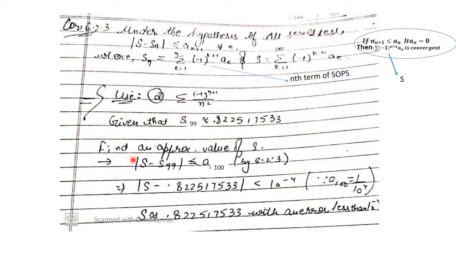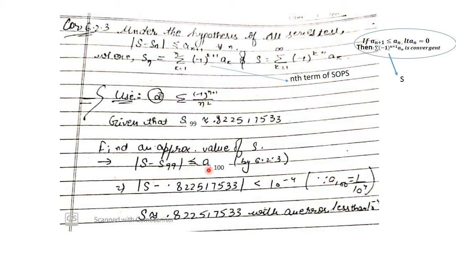You have to find an approximate value of S. So clearly here we know n, so we know S99, and in the statement of the corollary we have to use a(n+1), that is A100. What is A100? For any n, a n is 1 by n squared, so A100 will be 1 by 100 squared, that is 10 to the power minus 4. So that means we will get that mod S minus S99 will be less than or equal to A100.